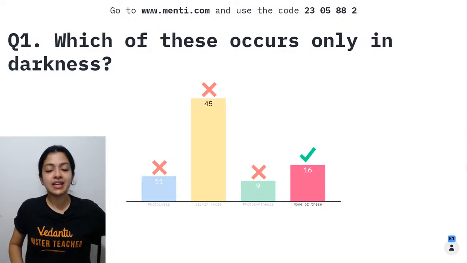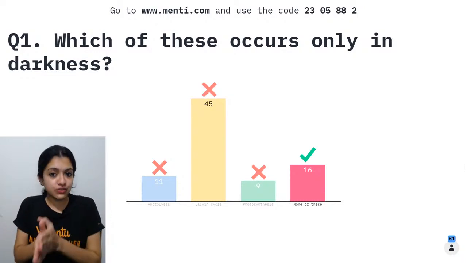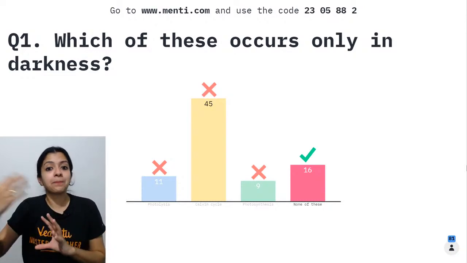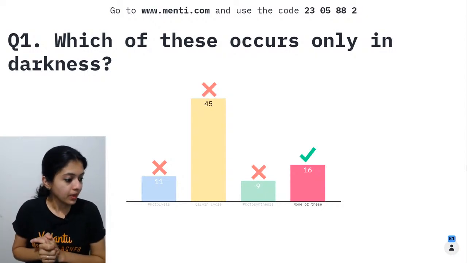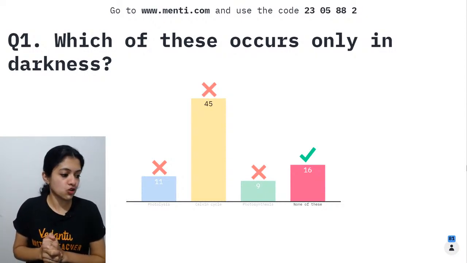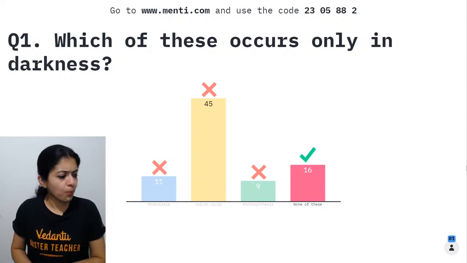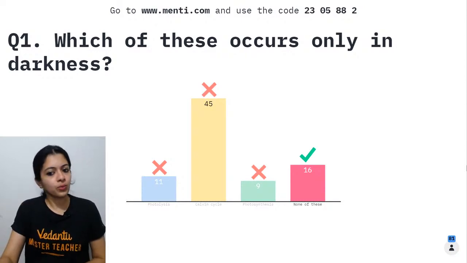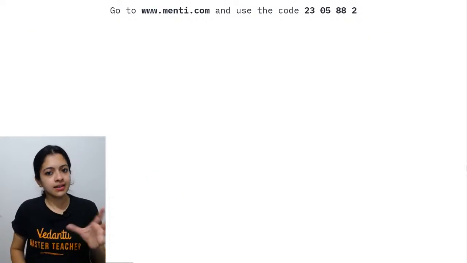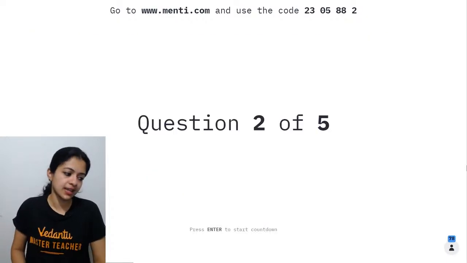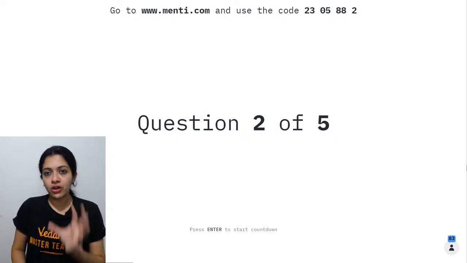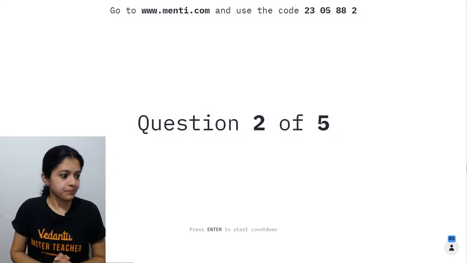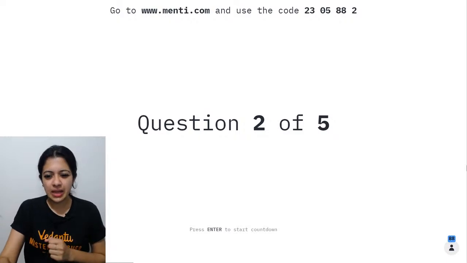The dark reaction refers to the phase of photosynthesis which is not directly dependent on light. Children, only 16 people have got it right here. No worries. There is nothing that happens exclusively in darkness in photosynthesis, but there are stages like the dark reaction which occur independent of light. So, the name dark reaction is a little misleading.